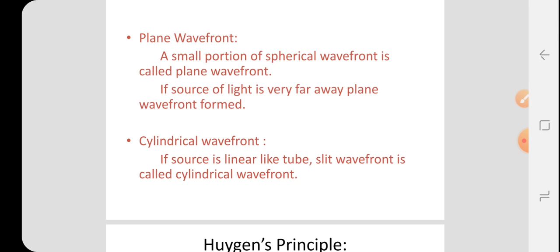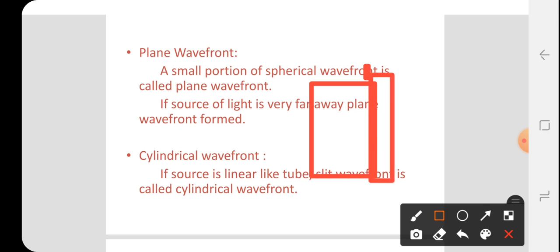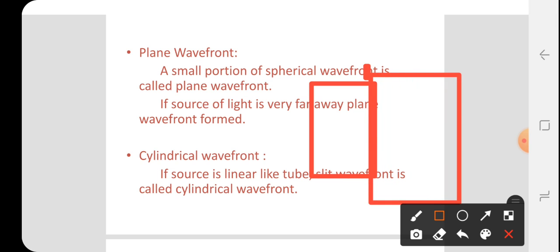When the source of light is very far away, the spherical wave is not seen clearly, and light travels in the form of plane wavefront. Suppose here is one plane, this is another plane, and another plane; light travels in the form of these plane wavefronts.